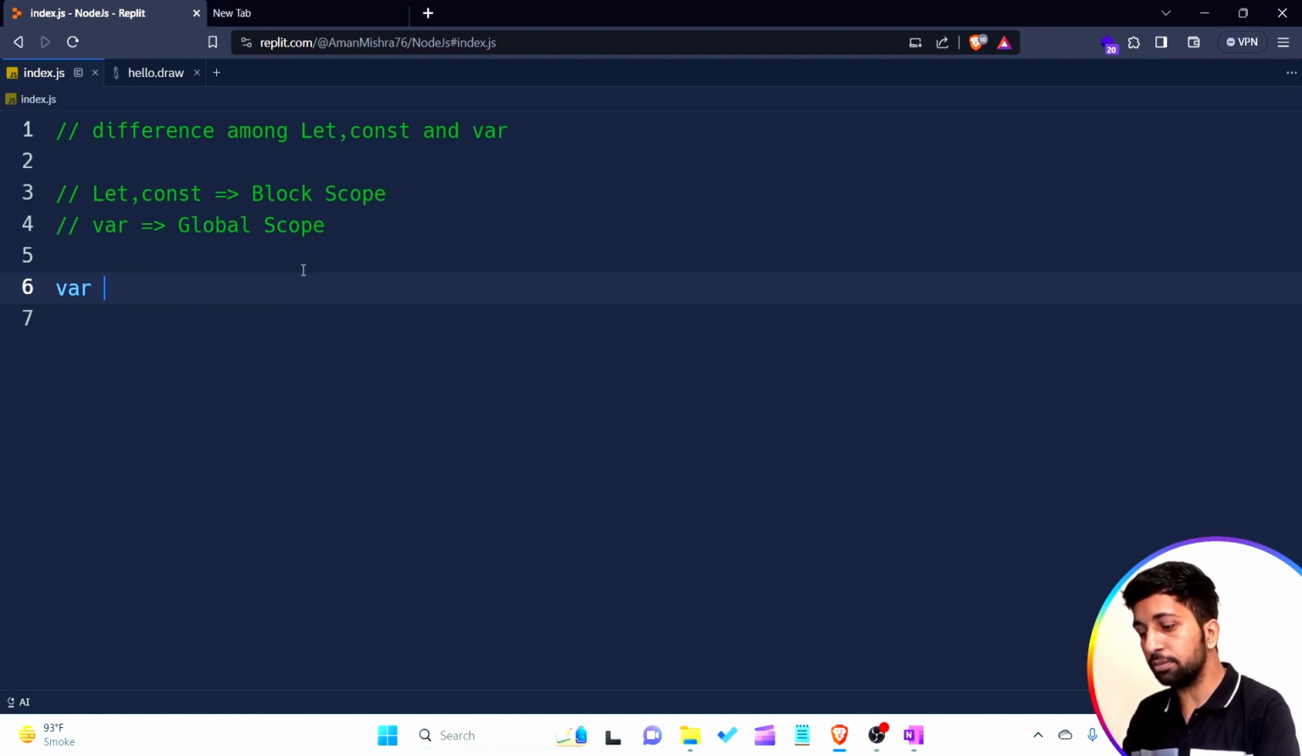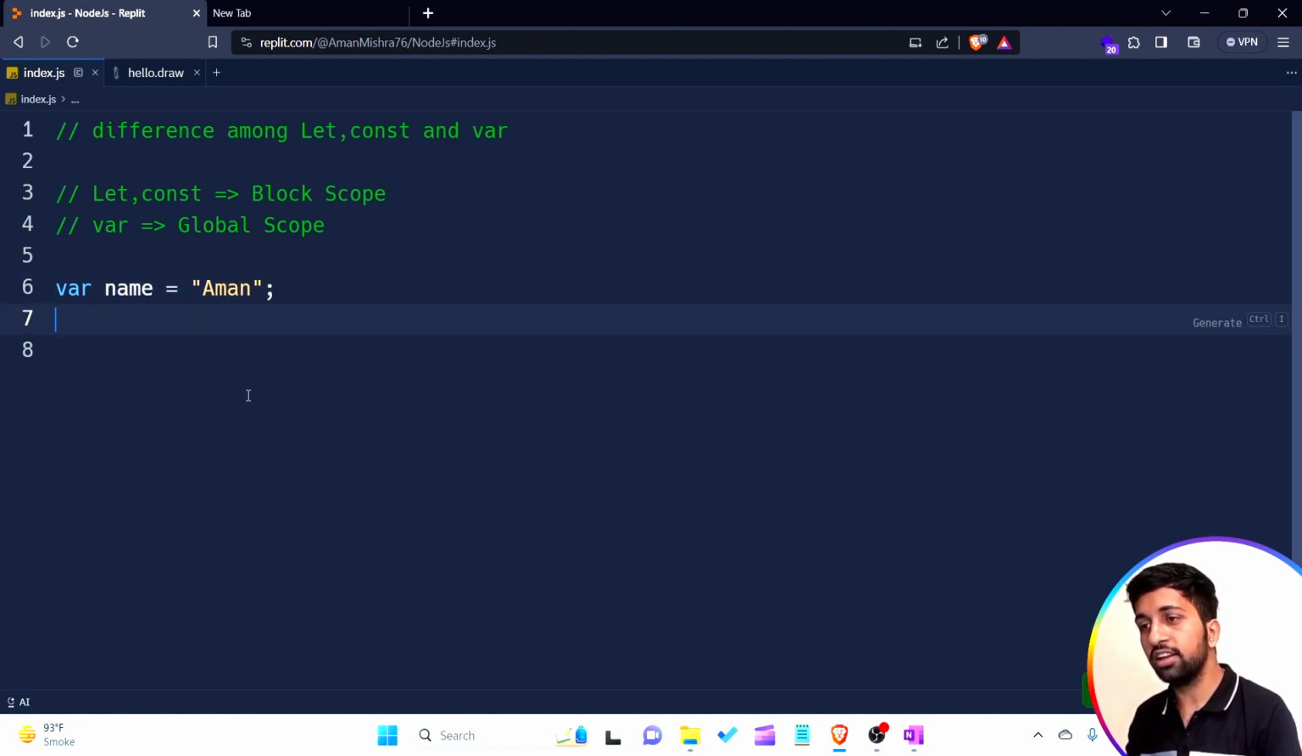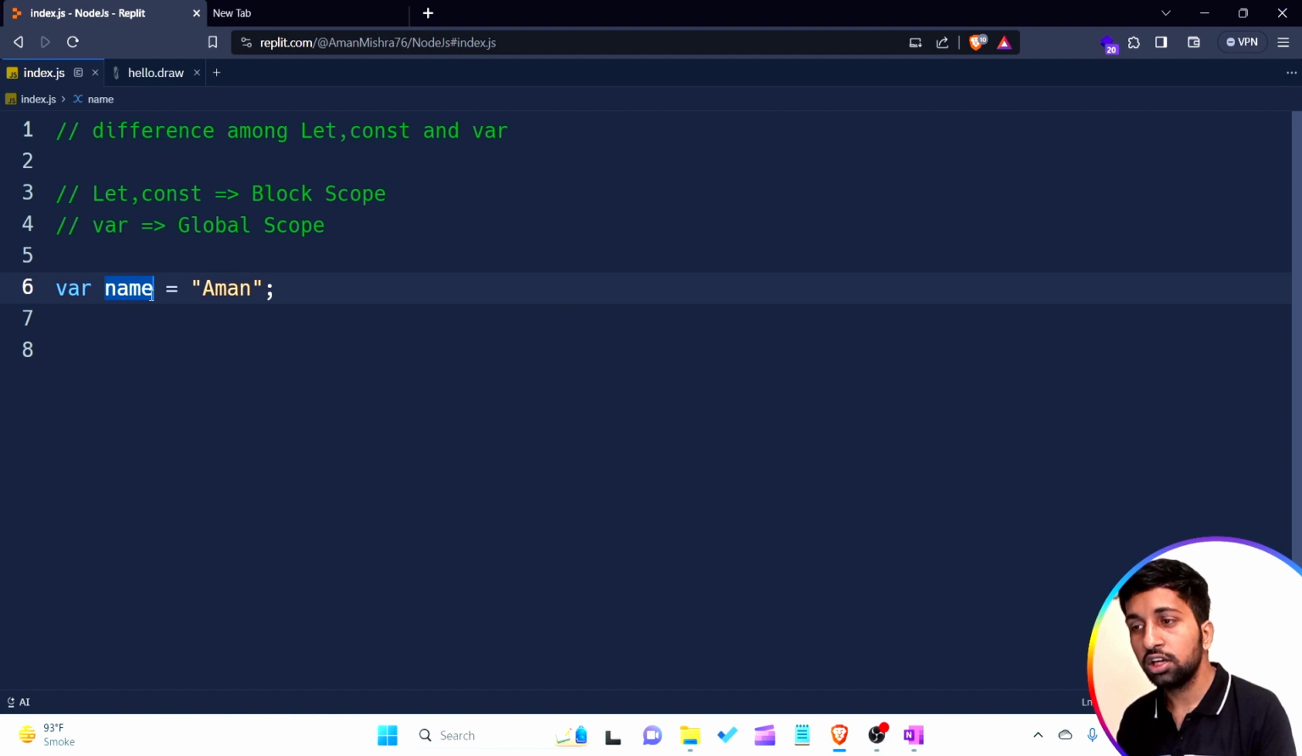If I'm creating any variable like name is equal to Aman, then in each and every section of this file I'm able to use this particular variable. This means the scope or popularity of this name variable is global. In the whole file, each and everyone knows this particular name variable.